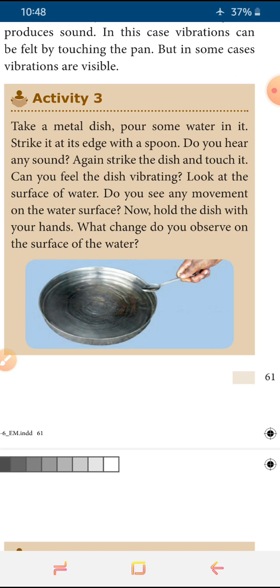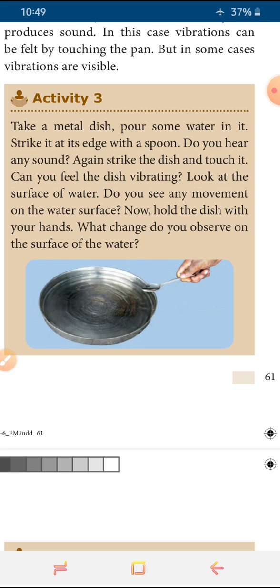In that same metal dish we now fill water. Now we beat with the spoon, and we can feel that vibration on the water. The water will make some circular spots or movement, and this movement is the vibration produced by the spoon. From this activity also we can say that when the water is moving from one point to another, that is because of the vibration produced on this plate with the help of the spoon.